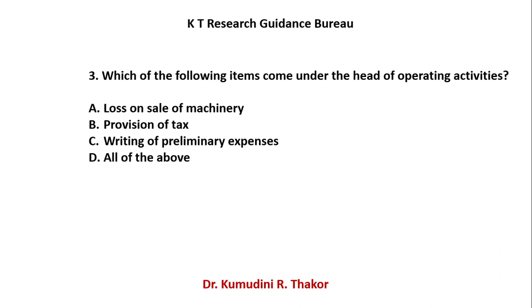Now let's try to understand these transactions. When you sell machinery and there is a loss, you transfer that loss to the P&L account. Provision for taxation also, you generally make from the P&L account. When you write off preliminary expenses, at that time also you debit the P&L account. So obviously your answer is D, all of the above.